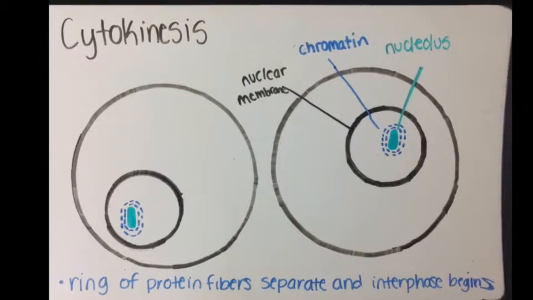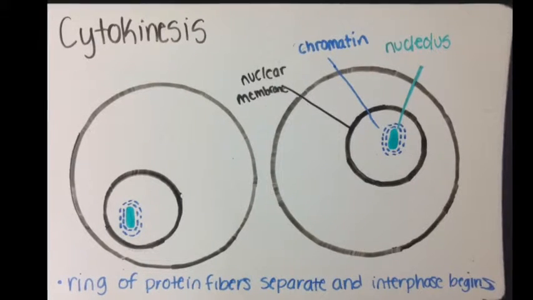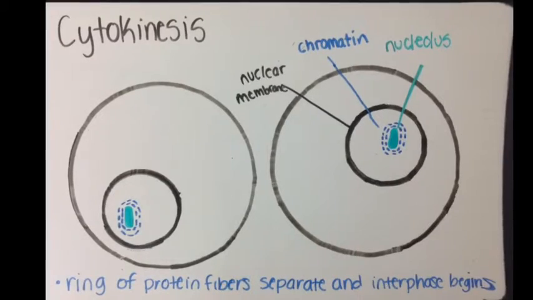Cytokinesis. During cytokinesis, the ring of protein fibers separate and 2 sister cells are formed. Interphase comes and repeats afterwards.